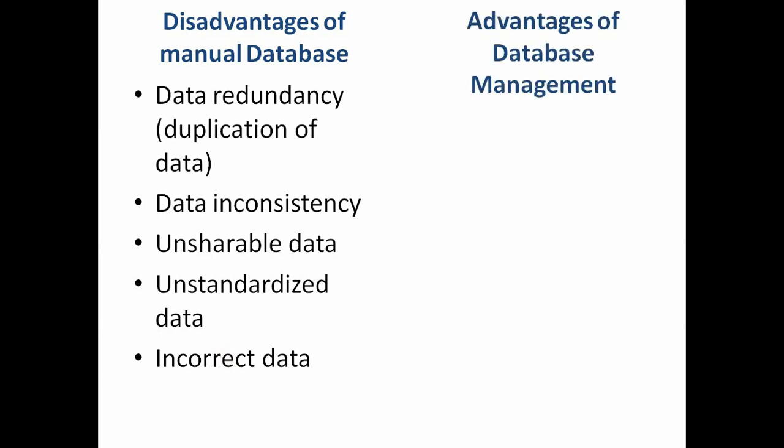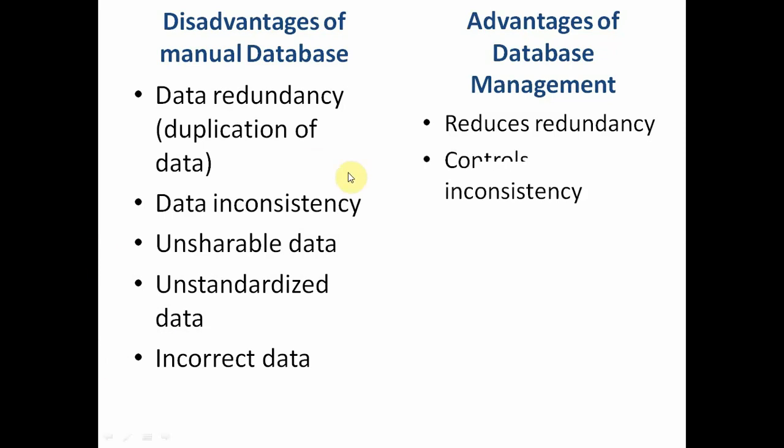To overcome these disadvantages, the computerized database management system was introduced, which reduces data redundancy, because once the data is stored by any person, it can be used by many people. So the duplication of data is reduced. It controls inconsistency. If the data is stored at one place, the changes will also be made at that place, so inconsistency is reduced.